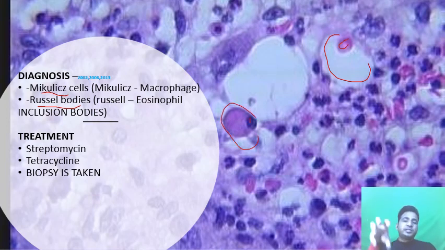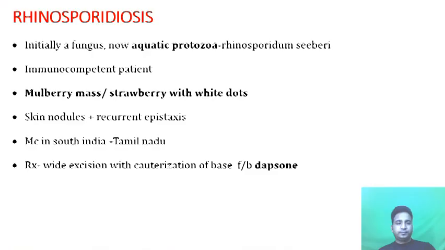So macrophages engulfing the bacteria is known as Mikulicz cell, and the other one is a Russell body, which is basically an eosinophilic inclusion body, which stains purple. So eosinophilic inclusion bodies will be there. These are pathognomonic of rhinoscleroma. What is the treatment? Streptomycin and tetracycline are very good in treating Klebsiella rhinoscleromatis, and a biopsy can be taken.